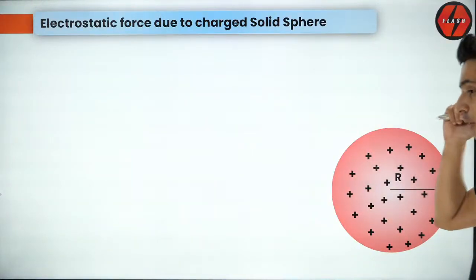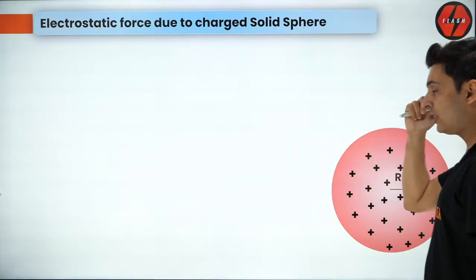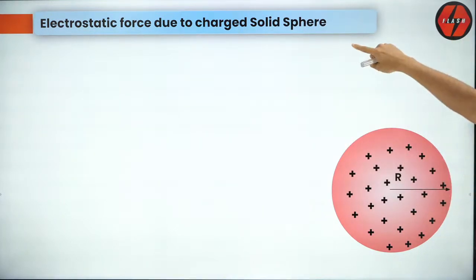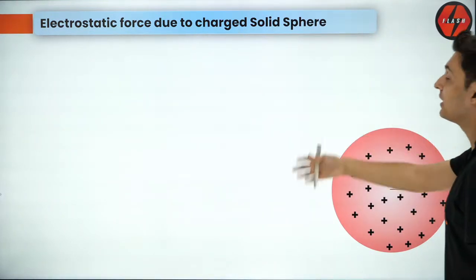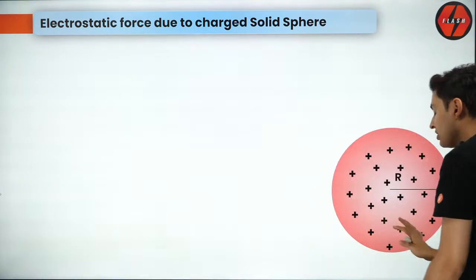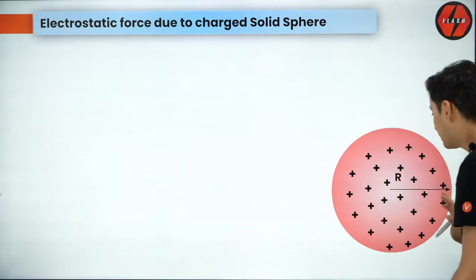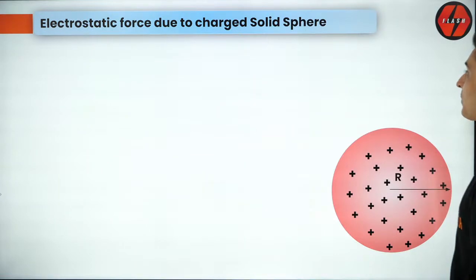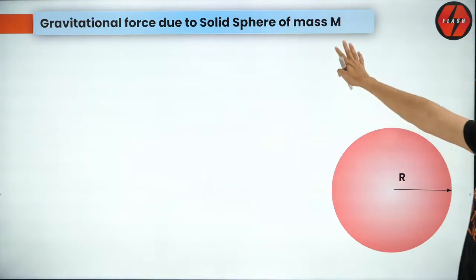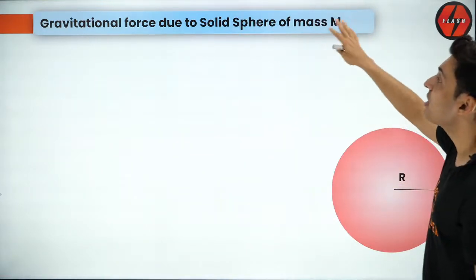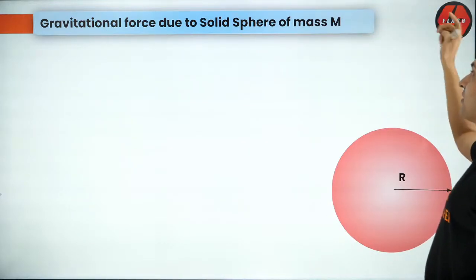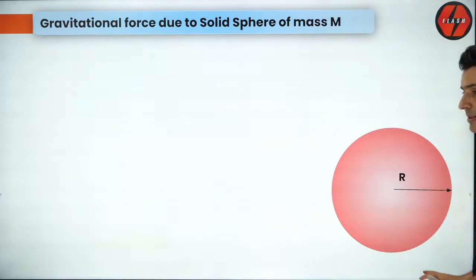Next question. Before that, let me give you all the formulas. Electrostatic force due to a solid sphere, when the charges are distributed everywhere. The same formula is there for gravitational force due to a solid sphere of mass m. There is no difference, guys.